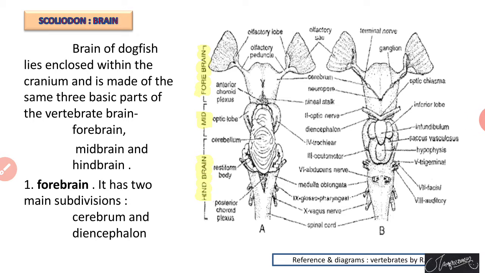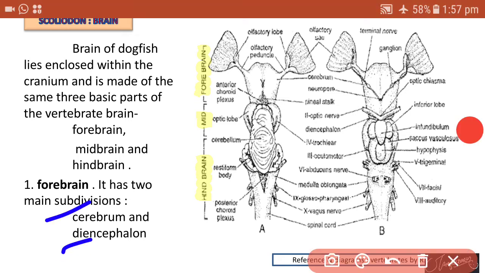The brain of the Scoliodon, like that of other vertebrates, is divisible into three parts: forebrain, midbrain and hindbrain.